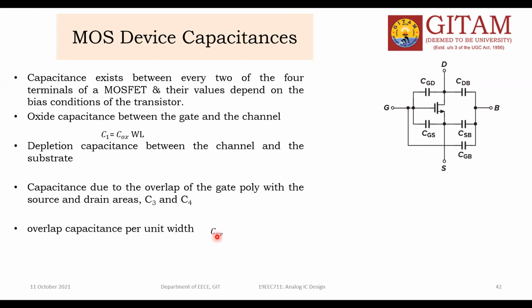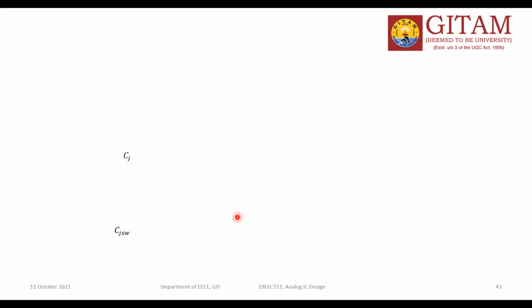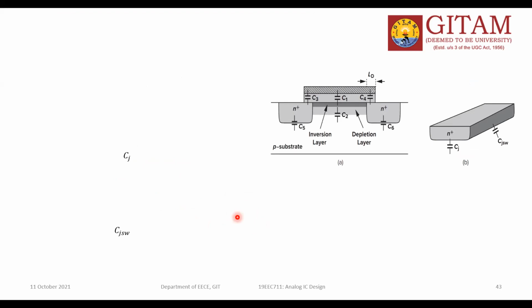For the gate capacitance formula, the oxide capacitance is COX times W times L, that is C1. C2 is given by the depletion quantities. But C3 and C4 are not so easy, because measuring the capacitance of the source with the gate and the drain with the gate is difficult. That's why I'm writing it like this. See this one: this is the polysilicon, this is the oxide, this is the inversion layer, and this is the depletion layer.